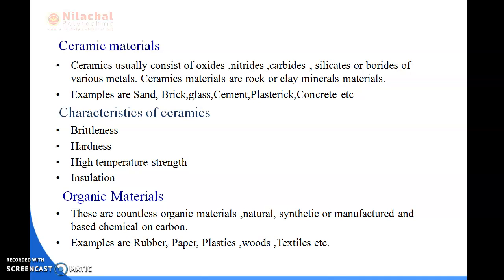Our third classified material is organic materials. So what are organic materials? There are countless organic materials, natural, synthetic or manufactured, based chemically on carbon. It basically depends upon carbon. Examples are rubber, paper, plastic, wood and textiles.